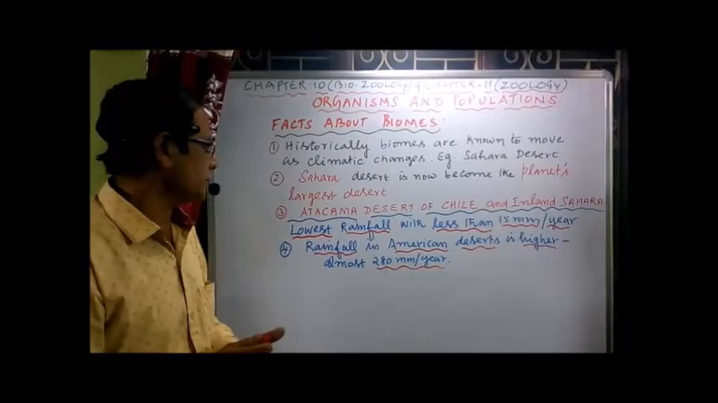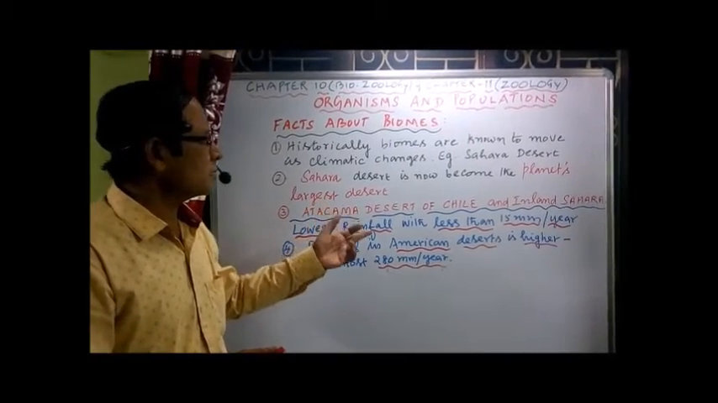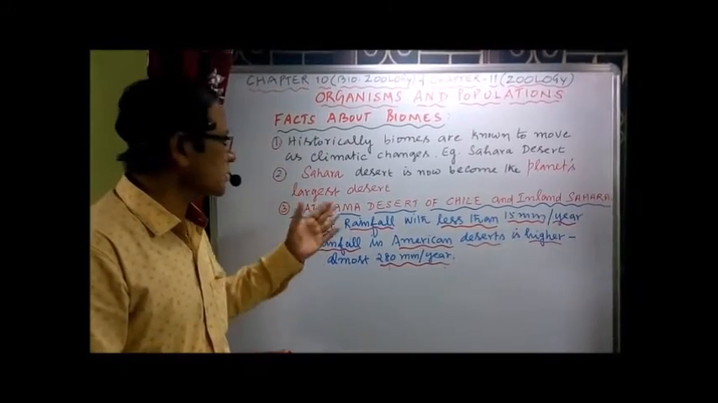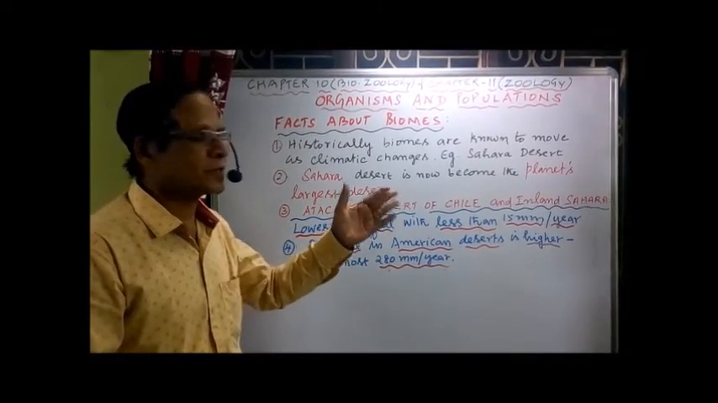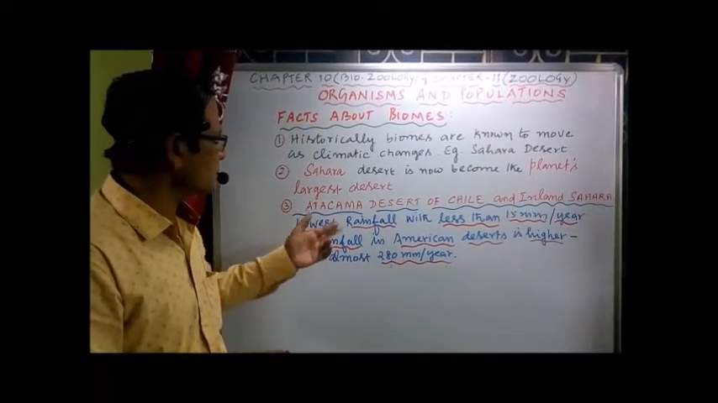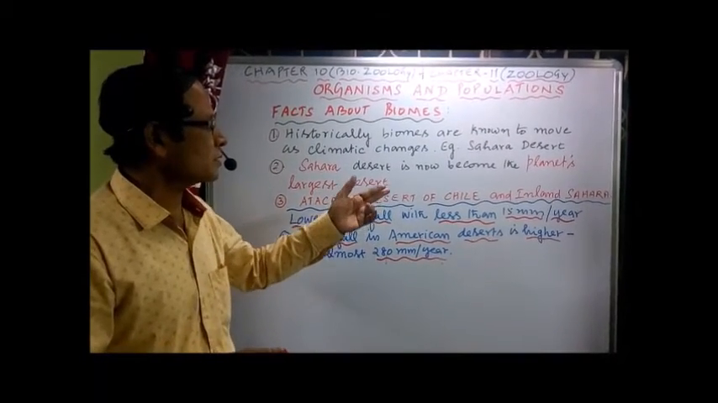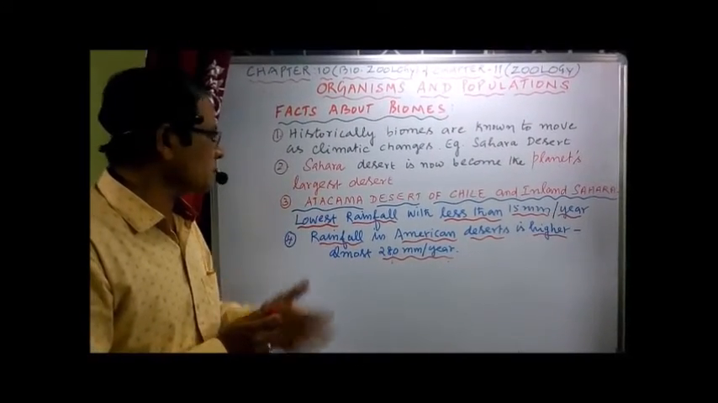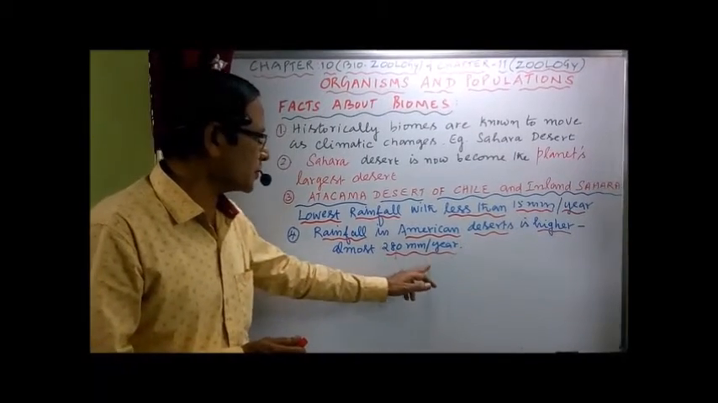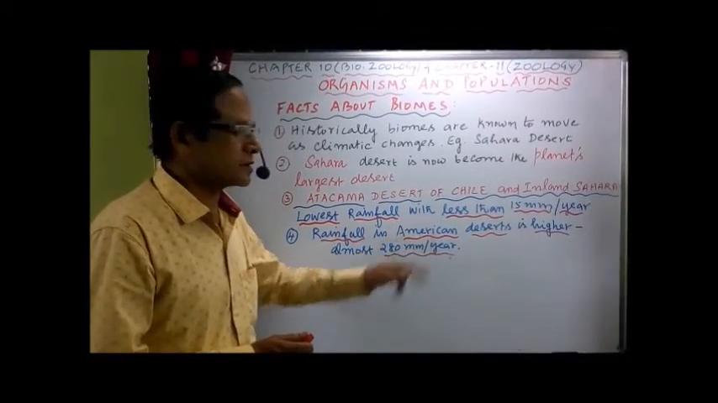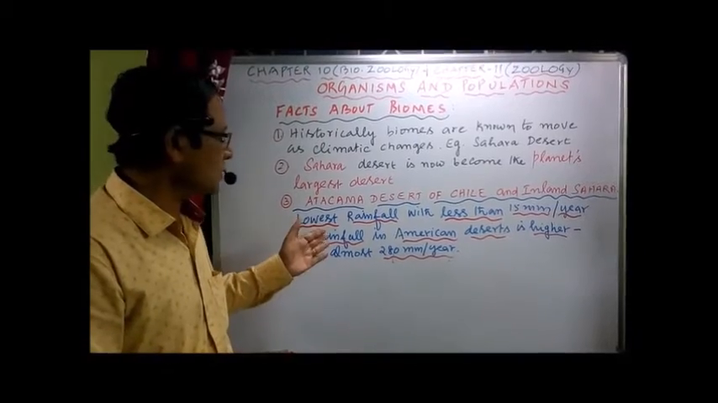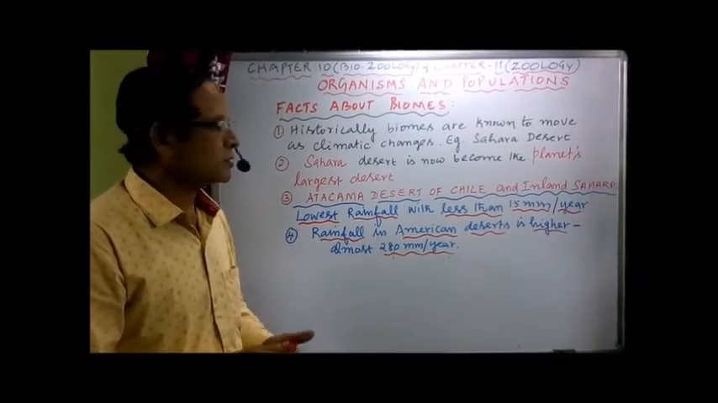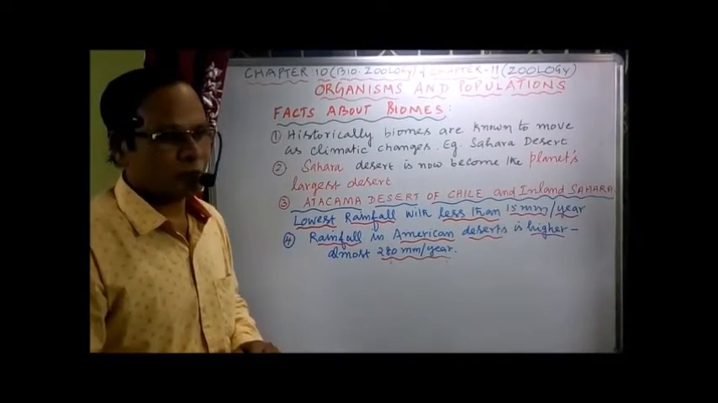we have xerophytic plants. Now Atacama Desert of Chile and inland Sahara, these two places have the lowest rainfall, less than 15 millimeter per year. Highest rainfall, almost 280 millimeter per year, is in the case of American deserts. So in American deserts the rainfall is higher, a maximum of almost 280 millimeter per year. So these are some of the facts related to the biomes.